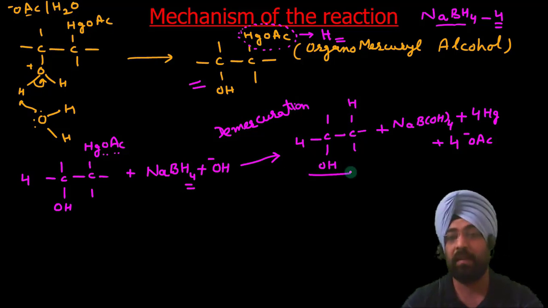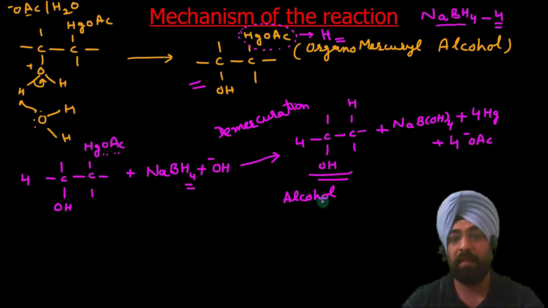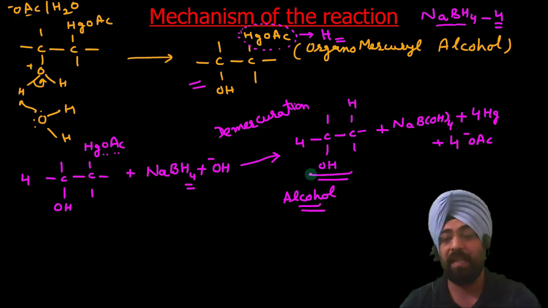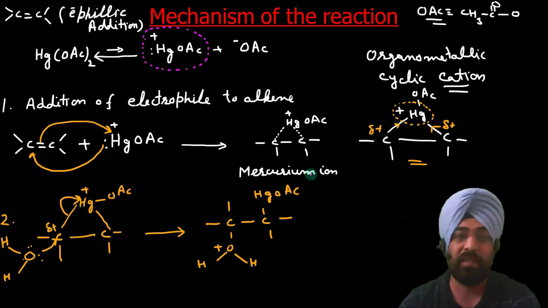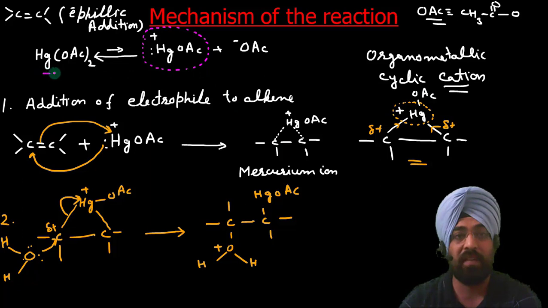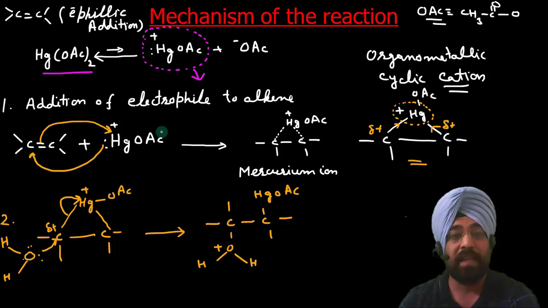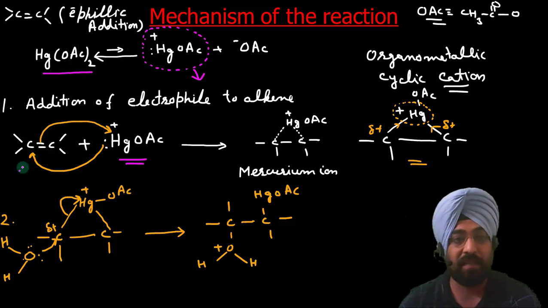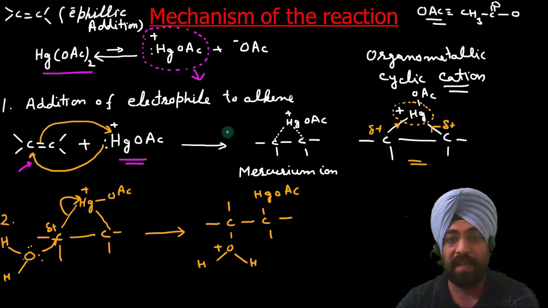So you get alcohol as the product. So the mechanism is quite easy. You can see the first step is the generation of electrophile. The electrophile is generated by ionization of mercuric acetate, and this is our electrophile. The first step of the mechanism after generation of electrophile, this electrophile attacks the alkene, and you get a cyclic intermediate which is the mercurium ion. It is an organometallic cyclic cation.